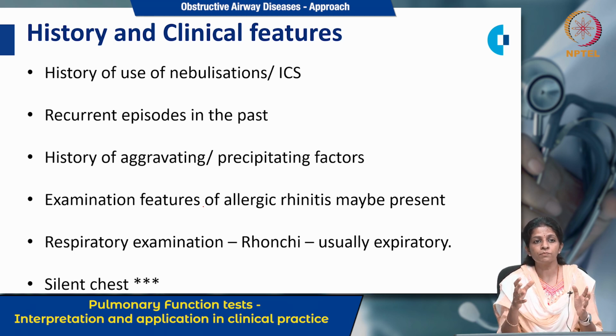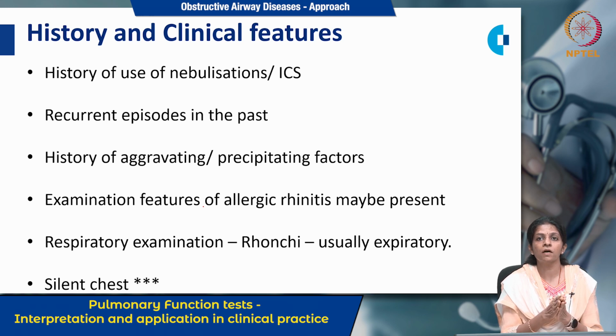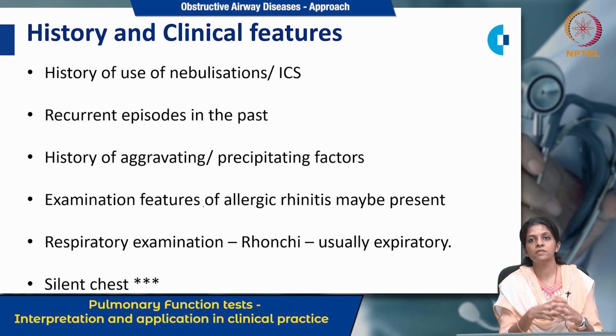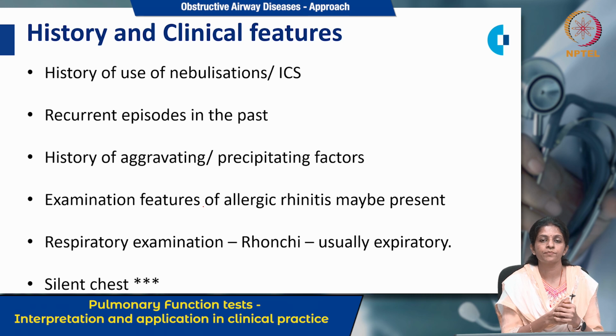See, all these bronchial asthma patients are usually atopic and half of them give you a history of allergic rhinitis. So how will you find out whether the patient had allergic rhinitis or not in the past? Features like pale nasal mucosa, or the presence of nasal polyps during examination, say the patient is having allergic rhinitis.